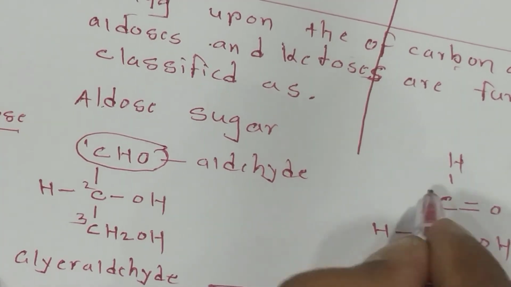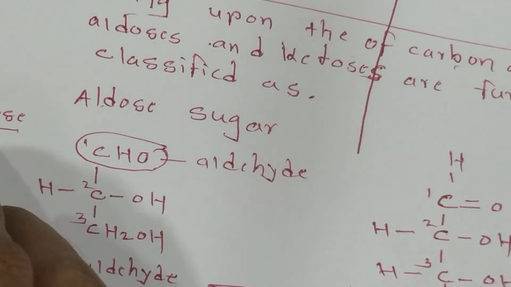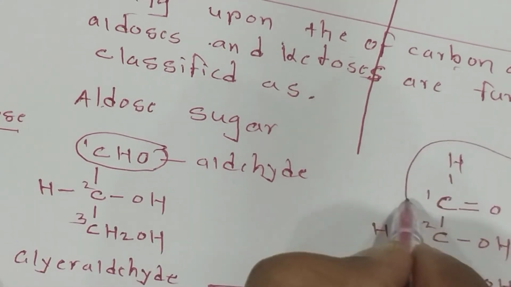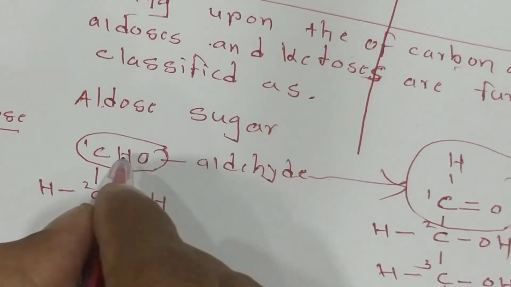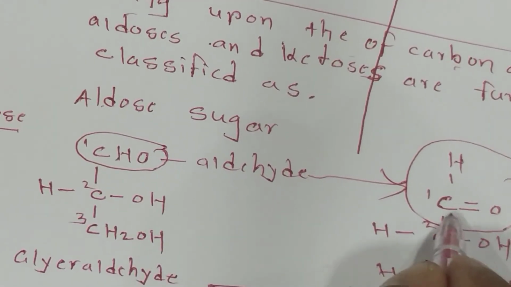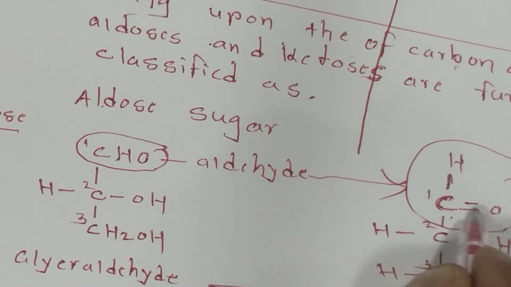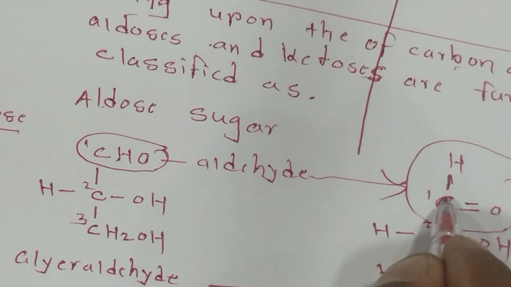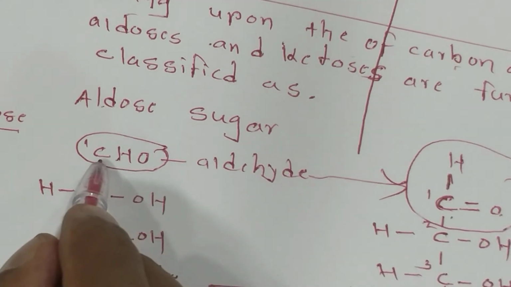Give the numbers 1, 2, 3. 3 carbons, that's why it's called a triose. That group is called the aldehyde group. You can write both ways, this manner also and this manner also. C double bond O H, with the C H bond joined to the C. That is the aldose.